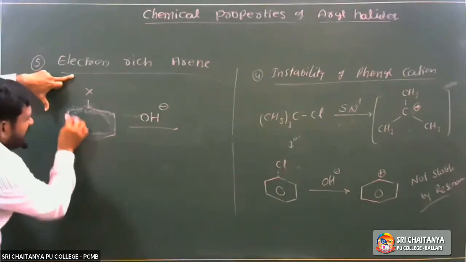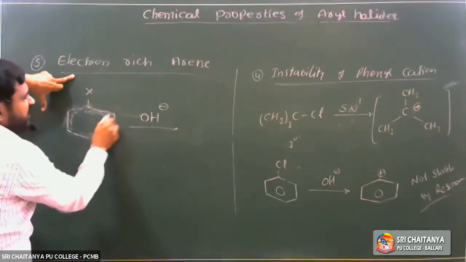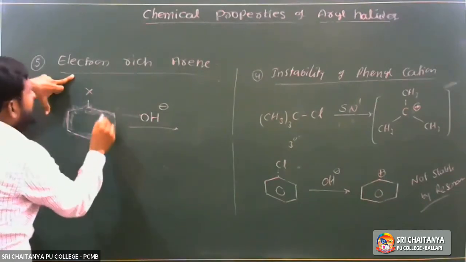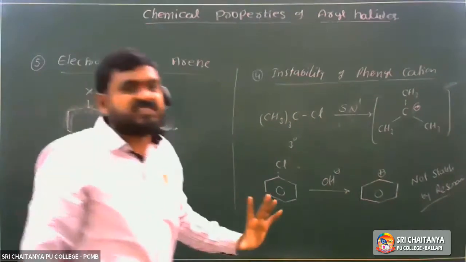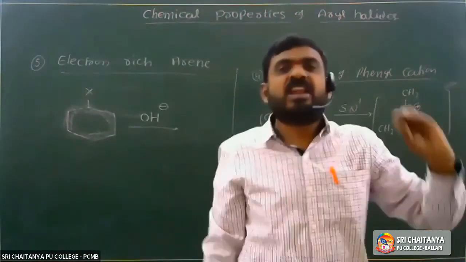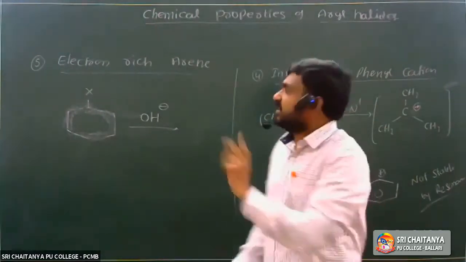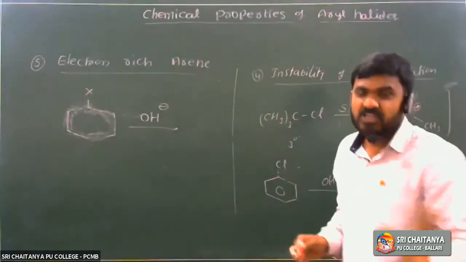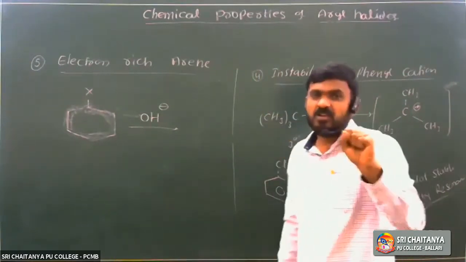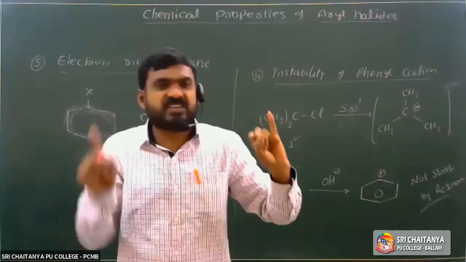The benzene ring has more electron density, so approaching of the nucleophile to the arene ring is difficult. Hence, it is the fifth reason. Due to these 5 reasons, haloarenes are less reactive towards nucleophilic substitution reactions than alkyl halides. These reasons are very important. So electron withdrawing nature of the benzene nucleus and stabilization by resonance.